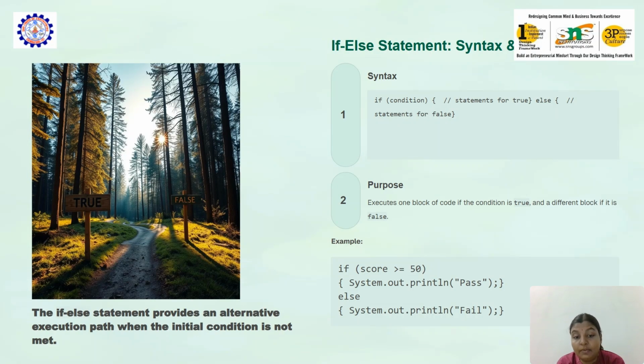The if else statement provides an alternative execution path when the initial condition is not met. The if else statement, with its syntax and purpose, is given here. If condition, following the if, statements for true, else, following statements for false. The if else statement executes one block of code if the condition is true and a different block if it is false. Example: if score is greater than or equal to 50, System.out.println pass, else System.out.println fail.